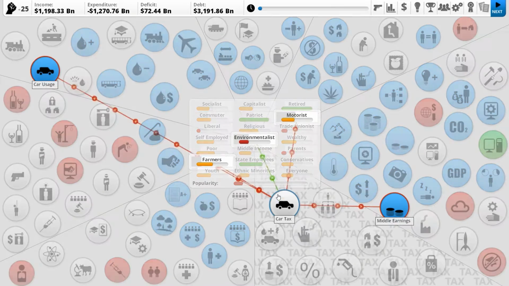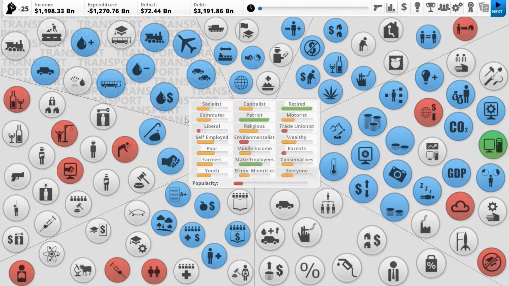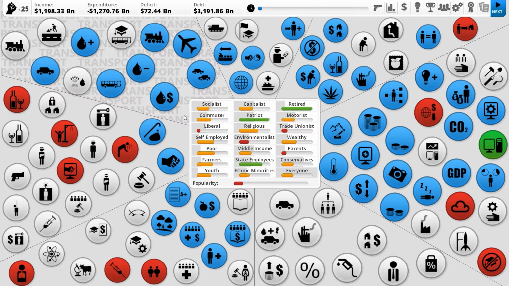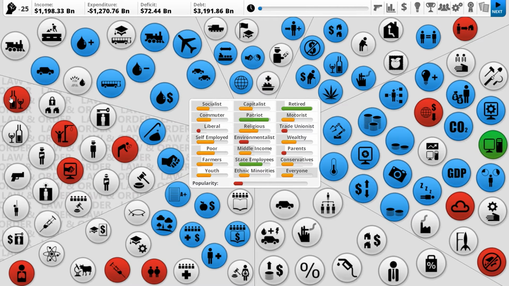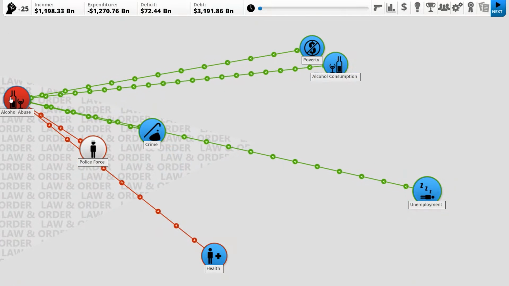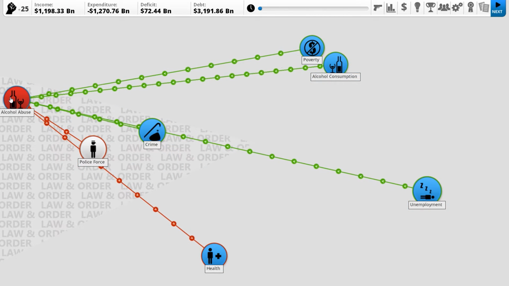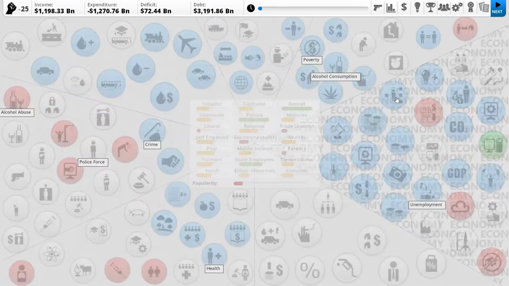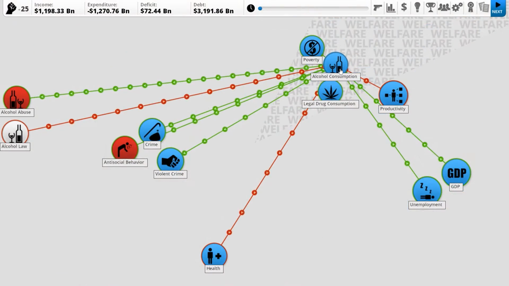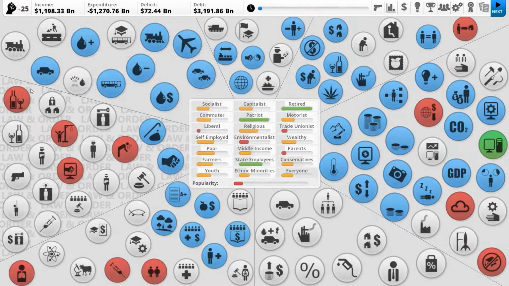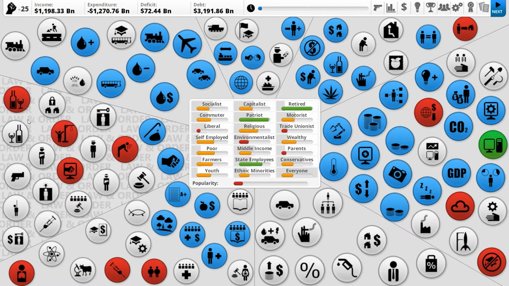So let's see what we got. I'm trying to hover somewhere where it doesn't hide everything. There we go. So what are our main issues? Well, in crime, we have alcohol abuse, which as we learned previously, is generally caused by crime, unemployment, alcohol consumption, which is then caused by GDP, unemployment. Alcohol abuse is not a problem we can solve. It's a problem that exists because of other problems.